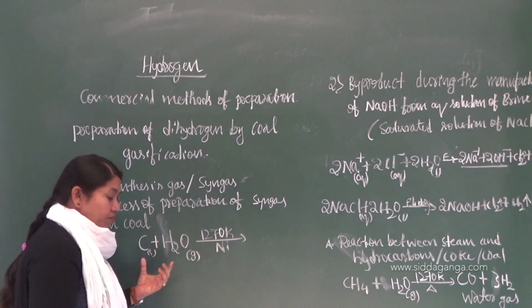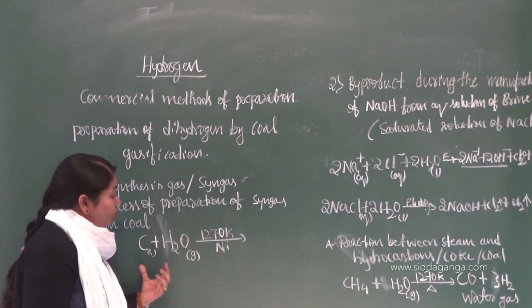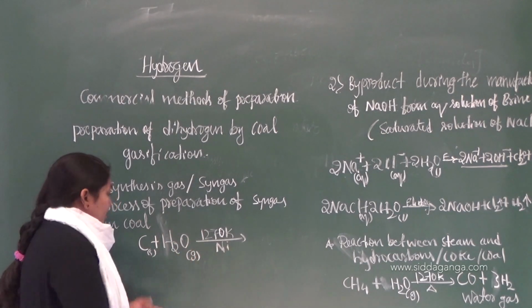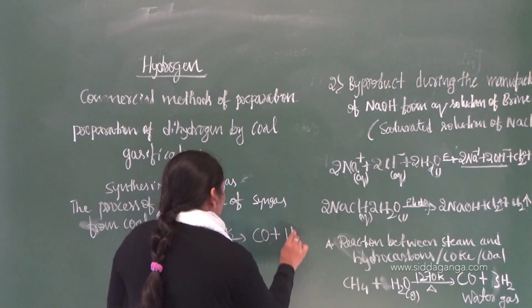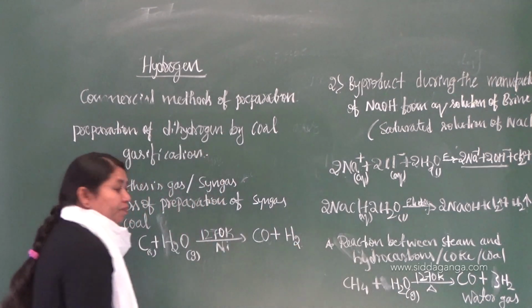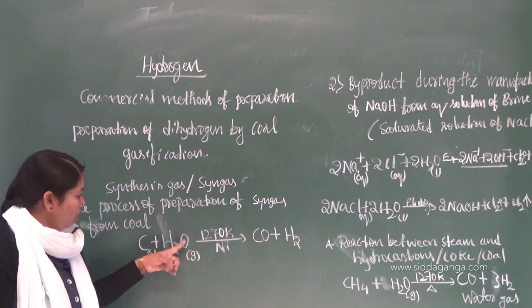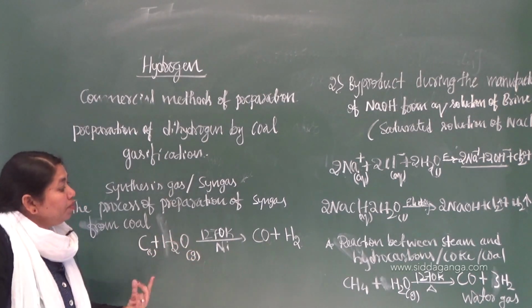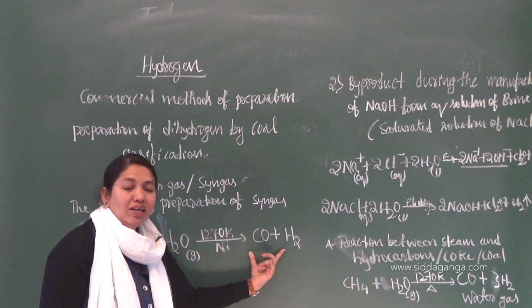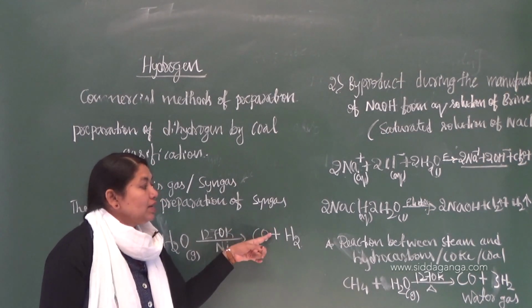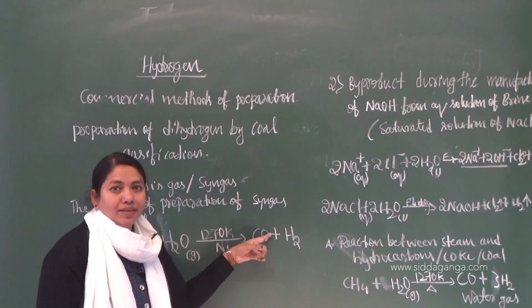Rate of the reaction means the time taken by the reactants to form the products. So it will form a mixture of carbon monoxide and dihydrogen. Very simple, CO plus H2. What do you call this mixture? This mixture is called syngas or water gas, right?